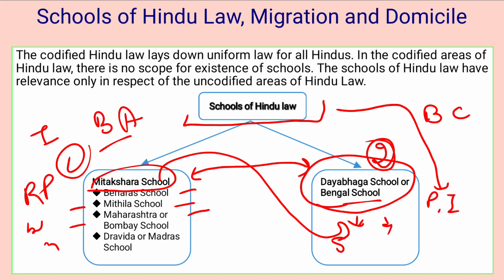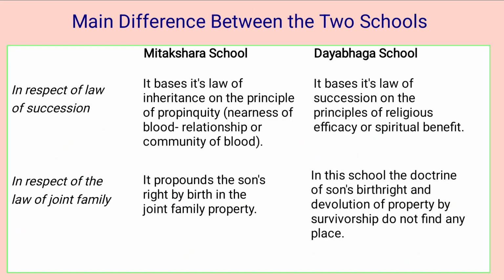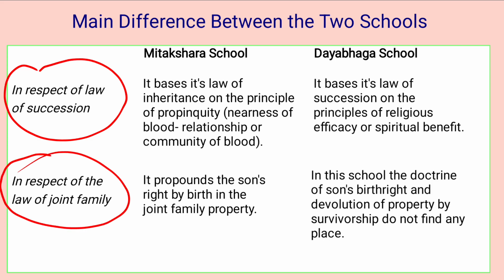Okay, and what are the differences between these schools? These schools are different on the basis of two points: in respect of law of succession and in respect of law of the joint family. So let's do the difference.